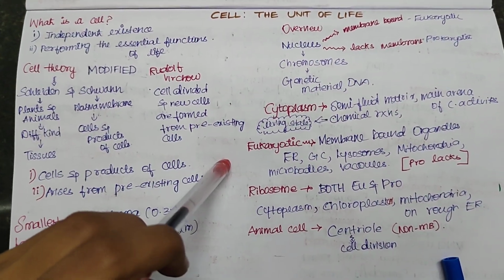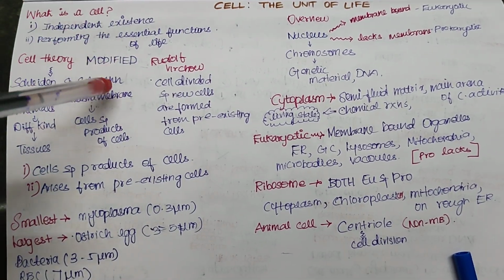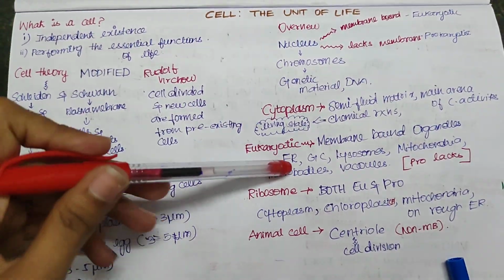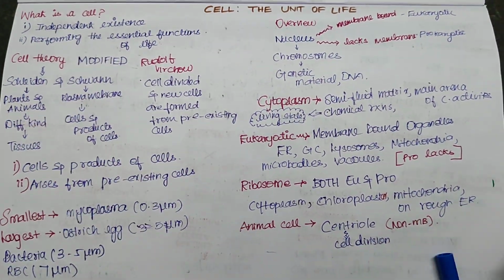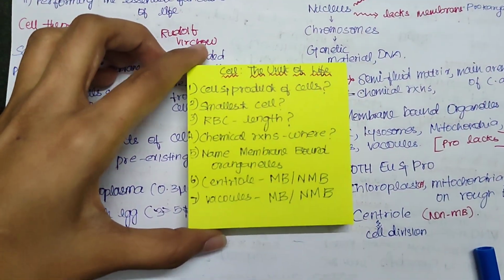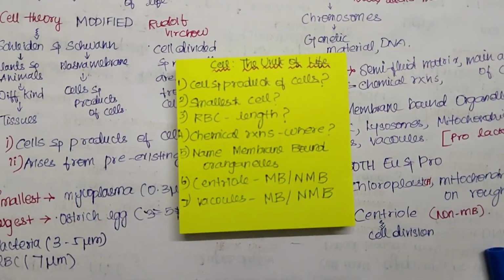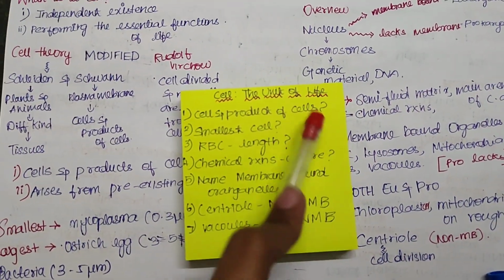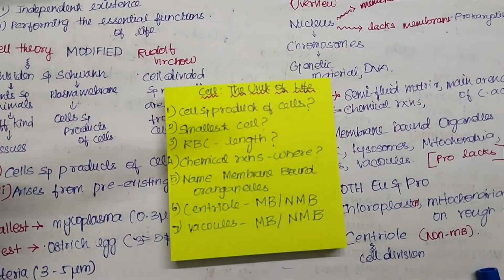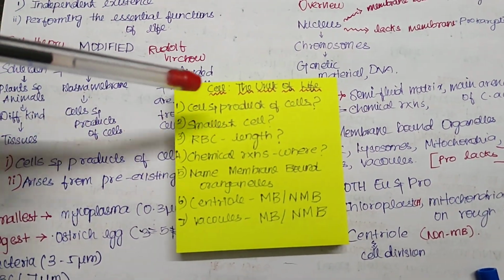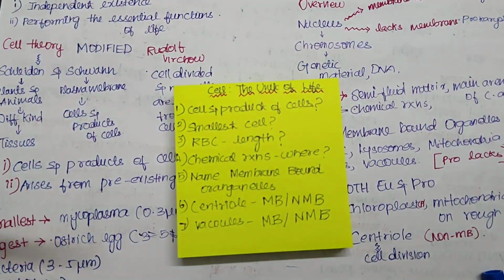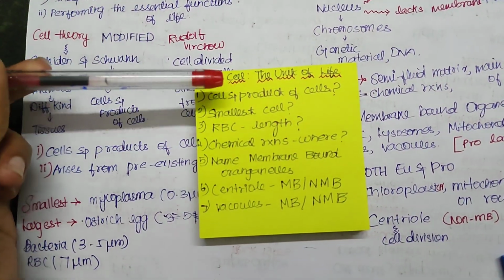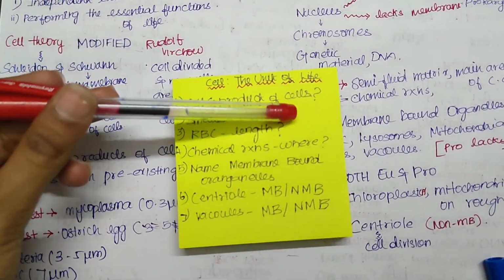So in the first part, we have discussed what is a cell and the topics on cell theory and the overview of cell. Now we will discuss the questions. Cell and product of cells, that is, the organism is made up of cell and product of cell. Who gave this statement? The next question, what is the smallest cell known? What is the length of RBC?